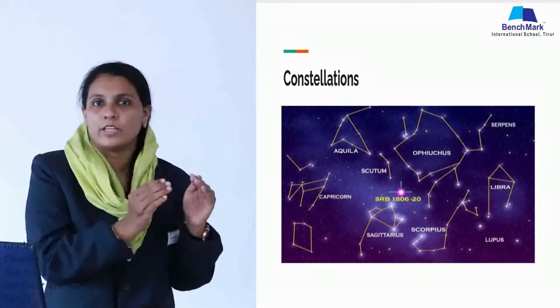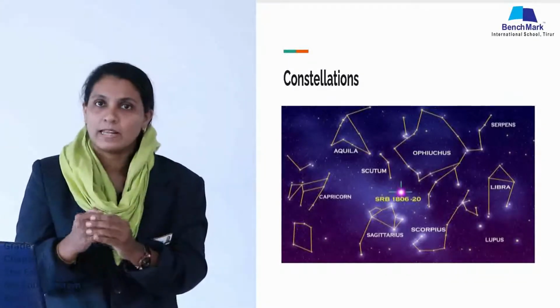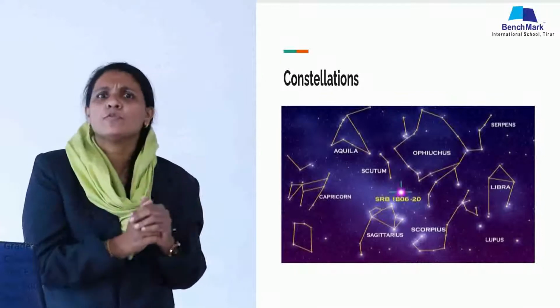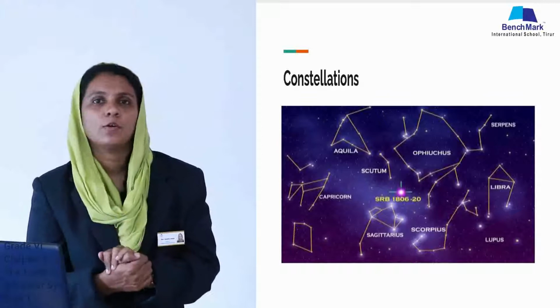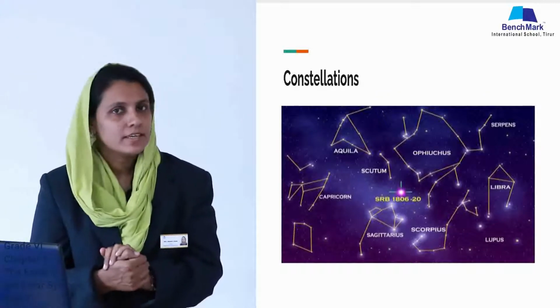You have many friends' gang, right? Friends group. Like that, stars are also having their own friends. That group of stars is known as a constellation. Is it clear for you? As you are giving some names for your group, our constellations are also having some names.